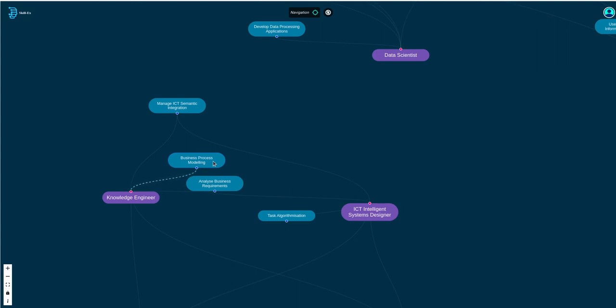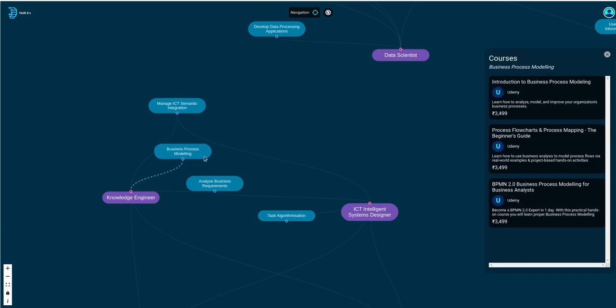I'm actually curious. I want to learn, actually this is one skill that I want to add on to my CV. Then all you need to do is just double click on the skill node, and voila, you'll see all the courses, in this case all Udemy courses, but there will be more. Stay tuned, we are adding more edtech platforms on the way. We have double clicked on business process modeling, so you'll see all the courses that correspond to business process modeling.